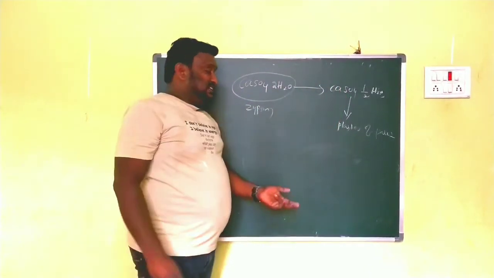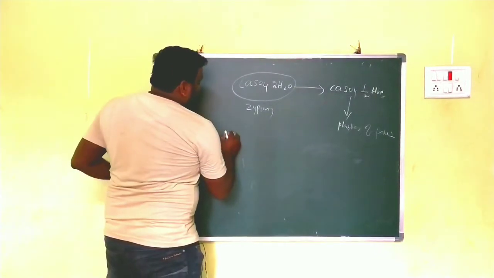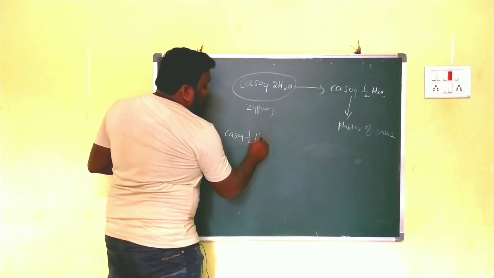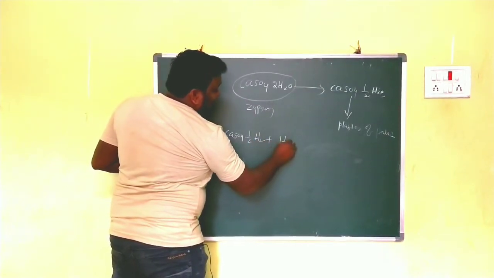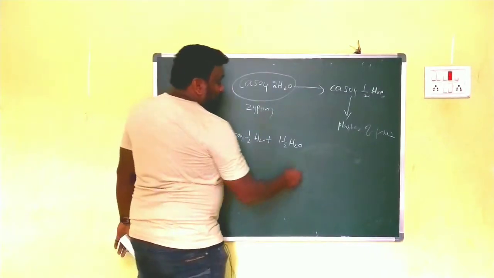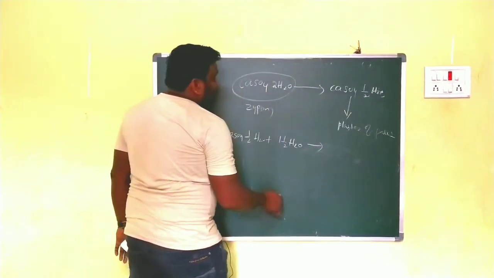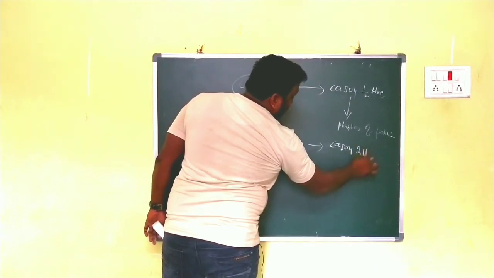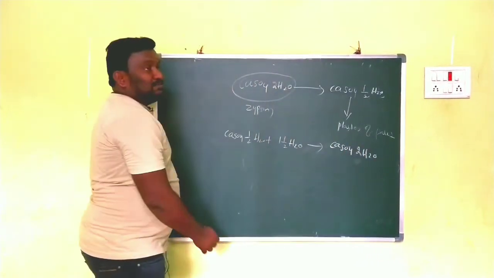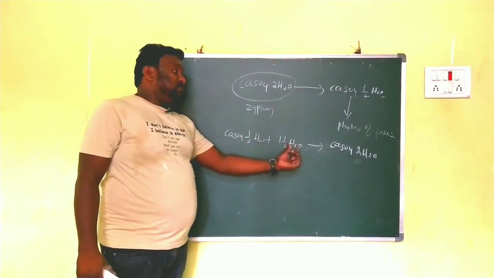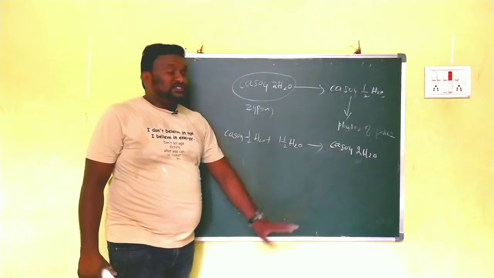When plaster of Paris is mixed with water, we get gypsum, CaSO4·2H2O. This is another example: CaSO4·½H2O plus 1.5 H2O gives CaSO4·2H2O.